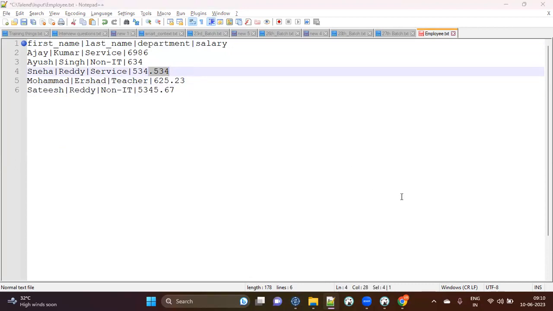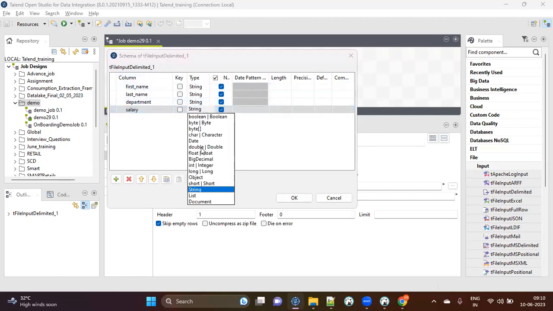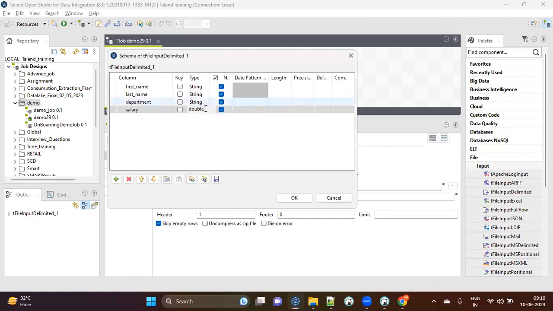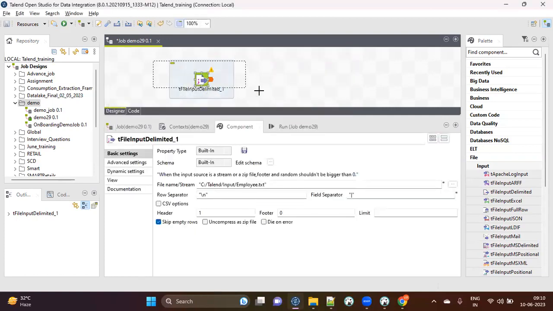So the decimal numbers in Talend flow into, let's say, float or double. You can remember it like double. And there is big decimal also. Big decimal is for huge numbers. But right now you can understand D for decimal, D for double. We can keep that. So that's it. Now if I do this, the input side is done.